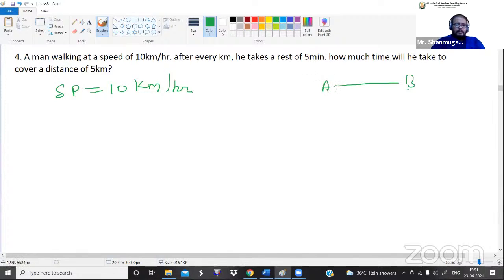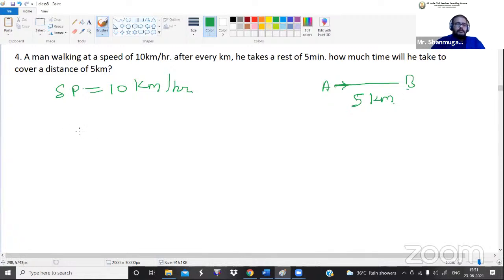Okay, so from this point he started traveling. After completing every 1 kilometer, he is taking 5 minutes rest. Now how much time will he take to cover a distance of 5 kilometer? Okay, so the total distance between A and B is how much? Means 5 kilometer. So how much time will this fellow take to cover the distance between A and B, that is 5 kilometer?